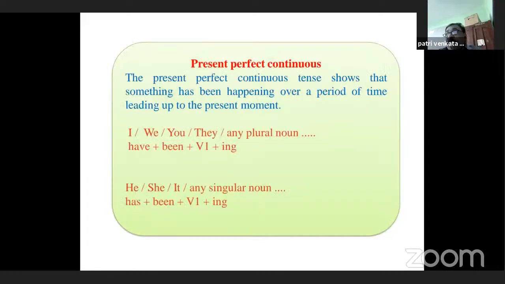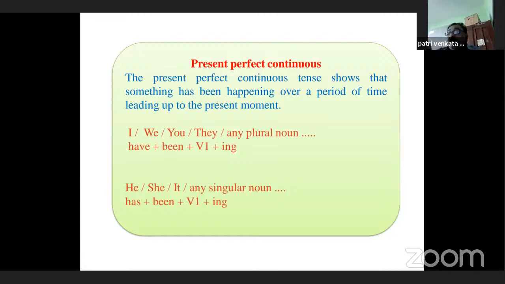Okay, when we come to the next one, present perfect continuous tense. The present perfect continuous tense shows that something has been happening over a period of time leading to the present moment. I would like to give you one example here. I have been teaching since 1989. It has been raining for 2 hours. They have been playing chess for 1 hour.